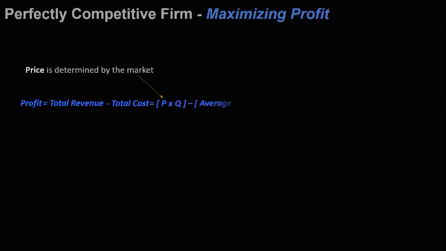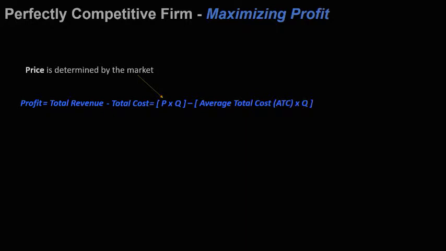Let's take a look at a firm in a perfectly competitive market. Regardless of market, however, a firm is going to want to maximize profit. Now, profit is equal to total revenue minus total costs, and total revenue is found by multiplying price times the quantity produced. Now, in a perfectly competitive market, price is determined by the market, and this is because there's many buyers and many sellers, so no one buyer or seller can set price.